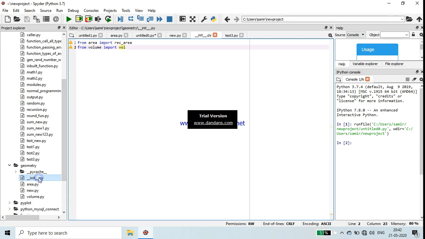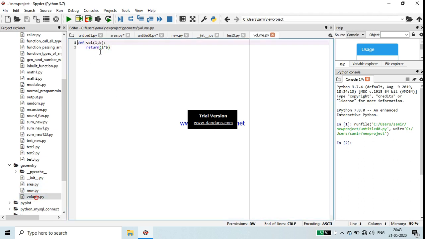Now here you see, first of all, the init file, what is that? I will explain it later. First see two modules: area.py. Here I have simply defined a function. You can see rect_area to find out the area of a rectangle. The formula will be L into B.